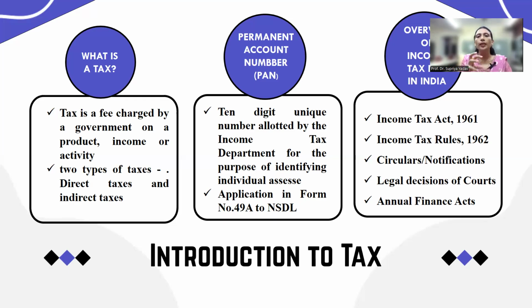Though there is one Income Tax Act of 1961, for its implementation we require many more things, like income tax rules, income tax circulars, notifications, legal decisions of the courts related to income tax, and also the annual Finance Act, which is announced by the finance minister every year.